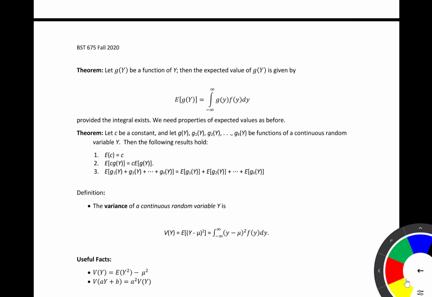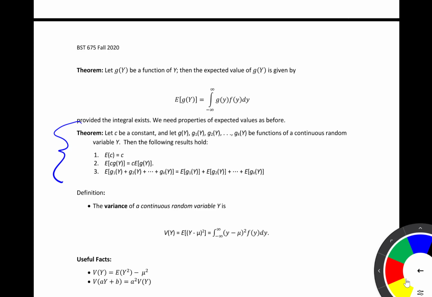Alright, similar to when we worked with discrete random variables, we might be interested in the expected value of a function of that random variable, and you'll see that its definition is very similar to when we worked with discrete random variables. It's just we're going to integrate instead of using summations. And then we have these theorems right here, again, very similar to what we saw when we worked with discrete random variables. You know, we can see that the expected value of a constant is equal to a constant. If we have the expected value of a constant times a function of our random variable, that is going to be equal to the constant times the expected value of the function of that random variable, and so on.